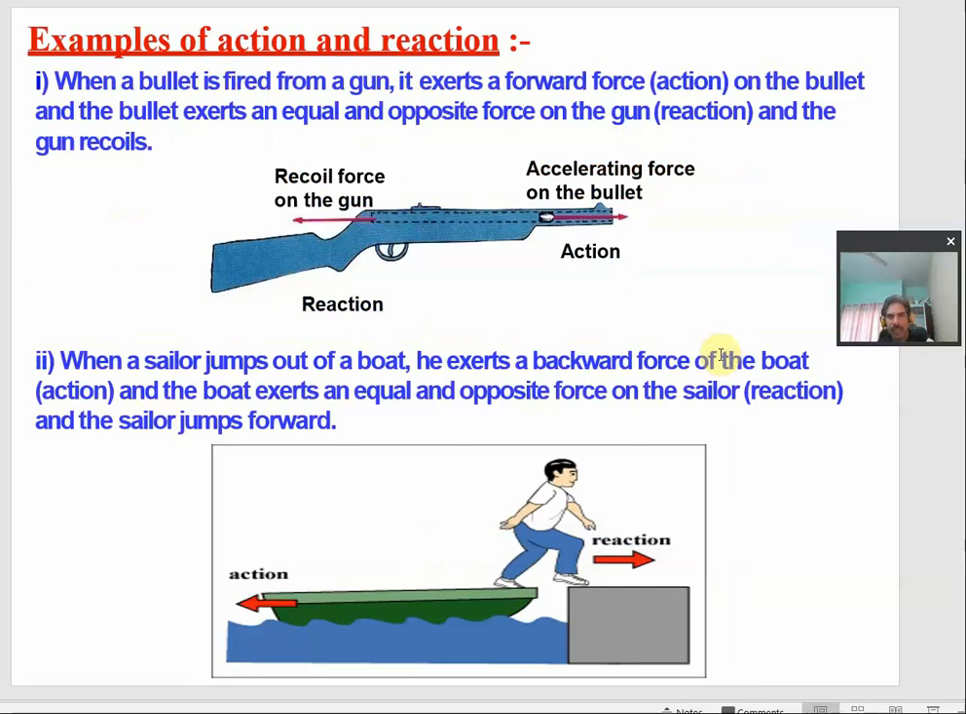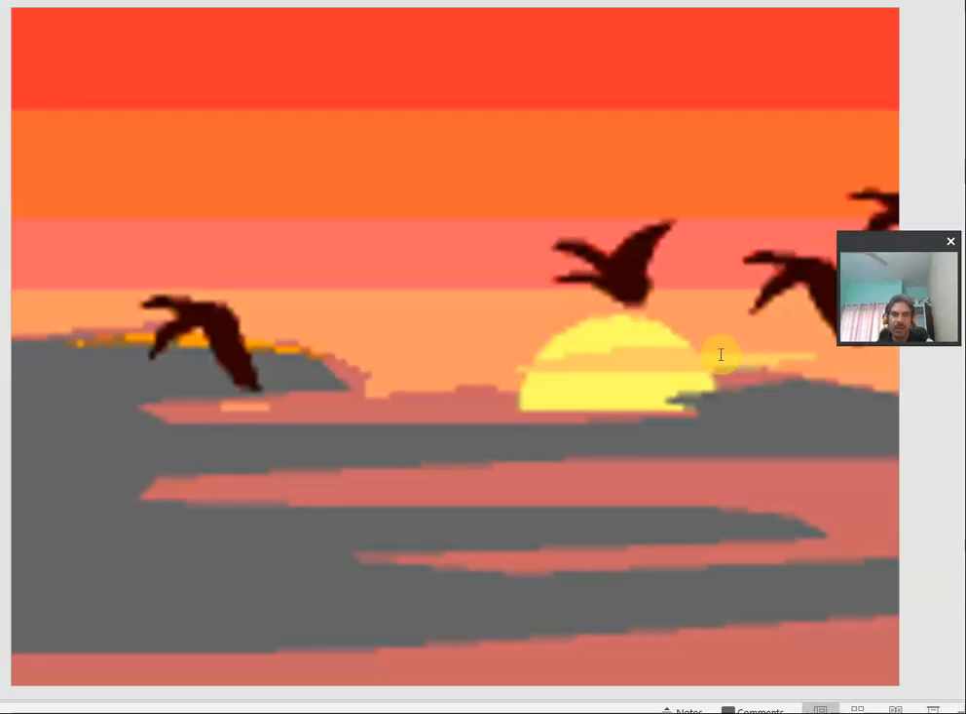There are different examples where action and reaction forces act, and I want to mention that during all these situations where Newton's third law of motion acts, the law of conservation of momentum always acts. This law is about momentum, not angular momentum, just momentum.